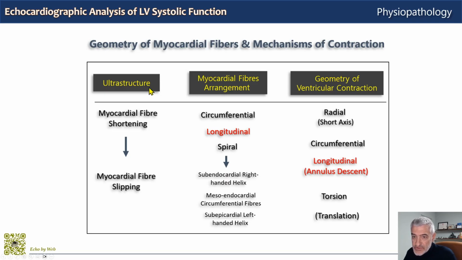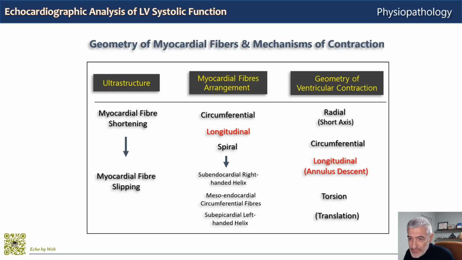At the ultrastructural level, the activation of the actin myosin bridges causes the fiber cells to slide over each other. At the macroscopic level, the sliding translates due to the different arrangement of the myocardial fibers: right-handed helix in the subendocardium, left-handed helix in the subepicardium, and a circumferential arrangement in the mesocardium.